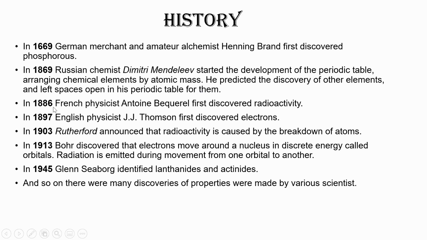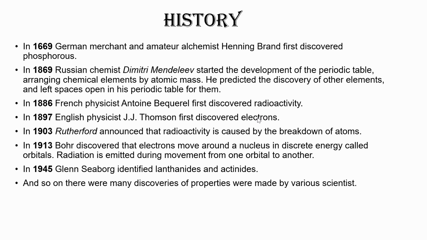Next, in 1886, French physicist Antoine Becquerel first discovered radioactivity. In 1897, English physicist J.J. Thomson first discovered electrons. In 1903, Rutherford announced that radioactivity is caused by the breakdown of atoms. In 1913, Bohr discovered that electrons move around a nucleus in discrete energy levels called orbitals. Radiation is emitted during movement from one orbital to another.